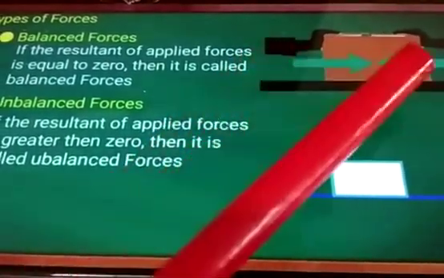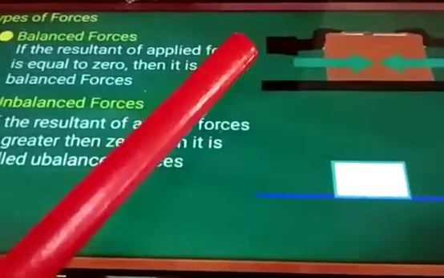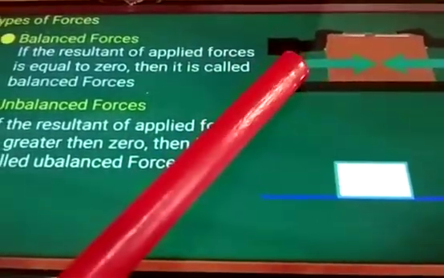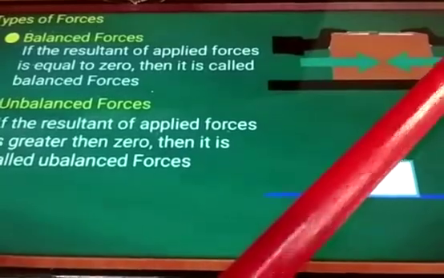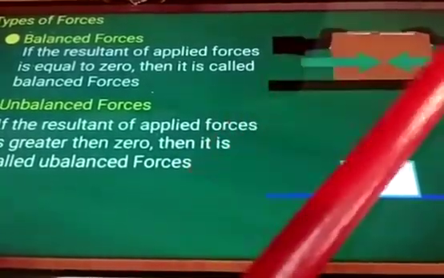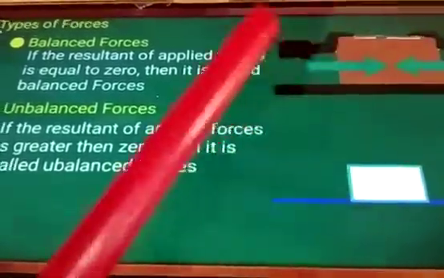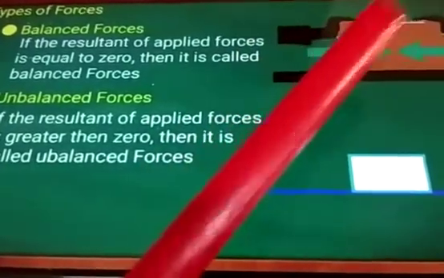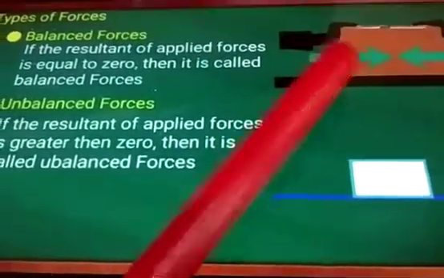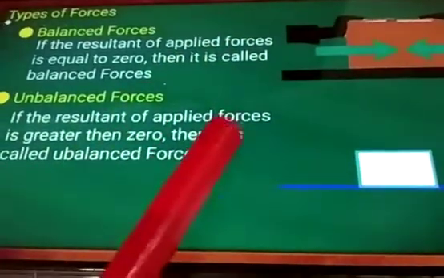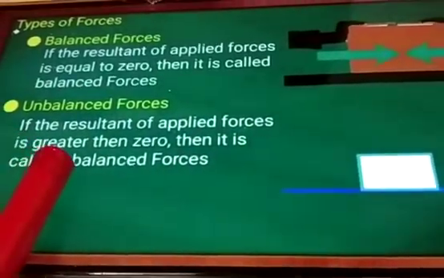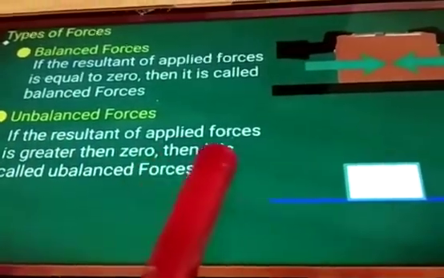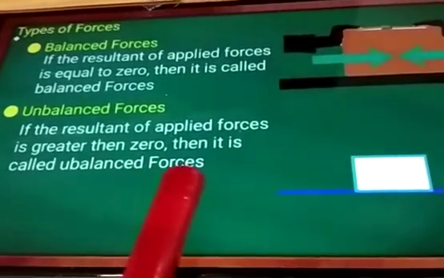You are pushing harder than your friend, so the box moves because your force is more. That is unbalanced force. If the resultant of the applied forces is more than 0, then it is called unbalanced force.